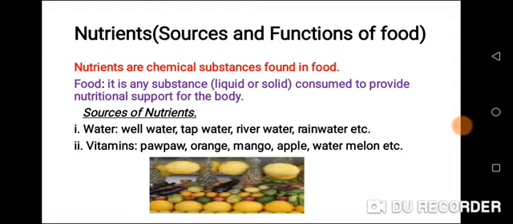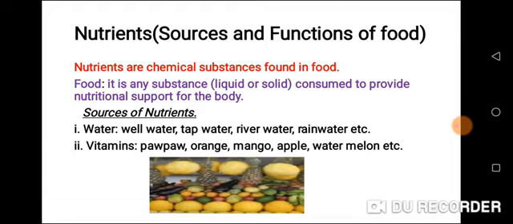It could be in liquid form, like water, like drinks, like soft drinks, like your juice, or in solid form, like bread, yam, rice. Consumed, that is, when you eat it, it provides nutritional support for the body. That is, it provides the required nutrients that the body needs.